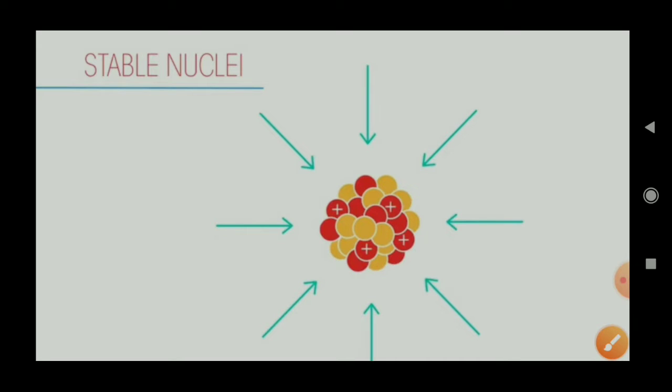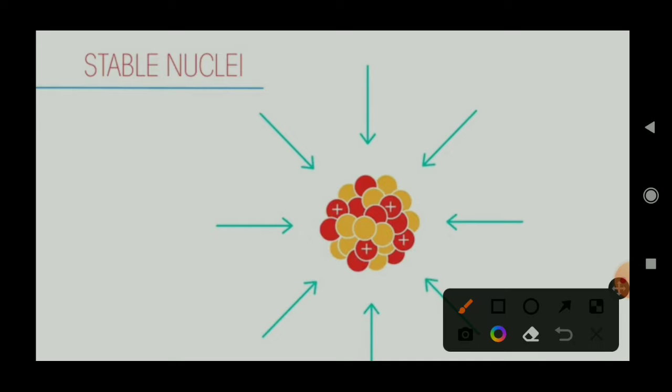Then we are going to study what is a stable nucleus and what are unstable nuclei. Stable nuclei means the force of attraction, the nuclear force, between proton and neutron, proton and proton, neutron and neutron, is strong enough to hold the nucleus. It means all are bound together.